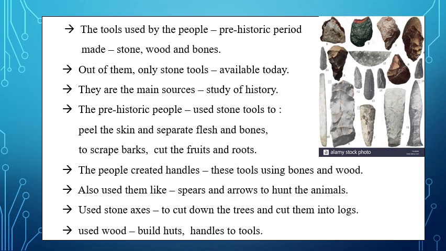These weapons or tools were used by the past people either to hunt the animals or to cut the trees or to separate the skins, bones and flesh, etc. Like spears and arrows are used now. They were also used like axes to cut the trees and to cut the trees into logs.